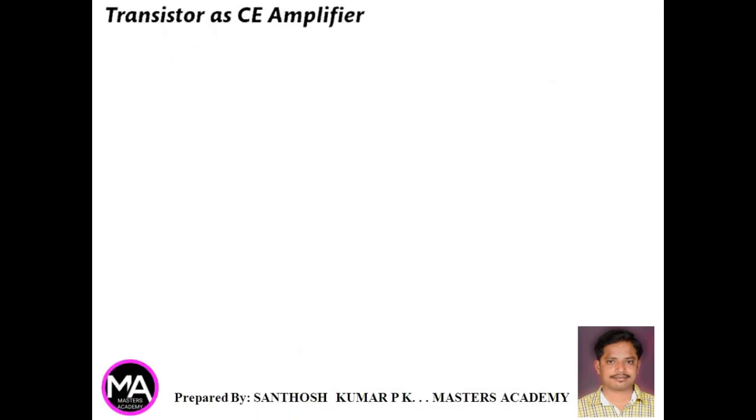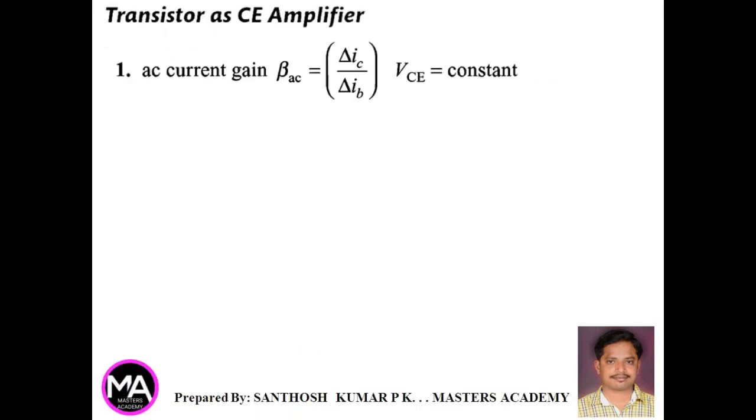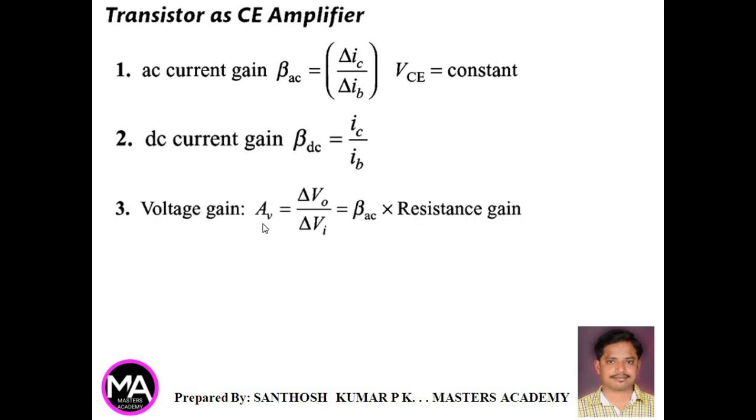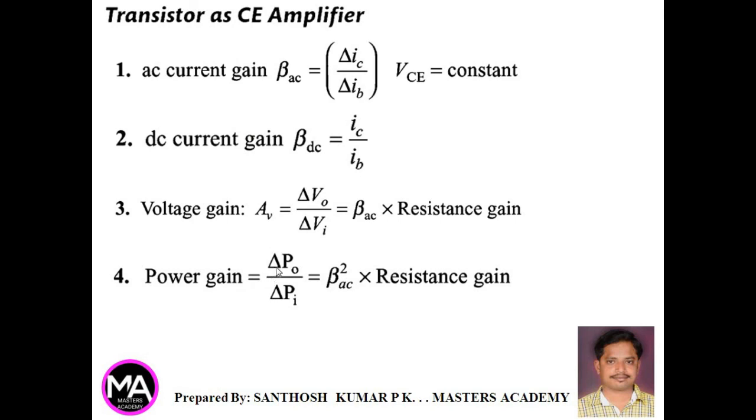Next, transistor as a CE amplifier. Here the AC current gain beta AC is equal to delta IC by delta IB, where VCE is kept constant. DC current gain beta DC is equal to IC by IB. Voltage gain AV is equal to delta V0 by delta VI, equal to beta AC into resistance gain. So now power gain is delta P0 by delta Pi, which is equal to beta AC square into resistance gain.